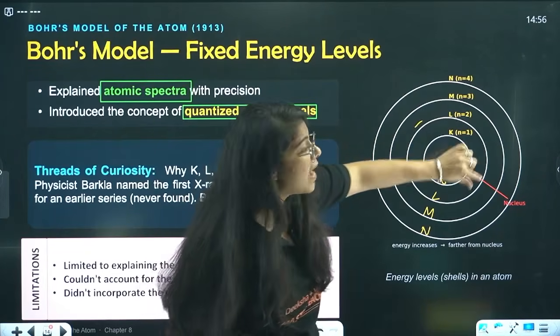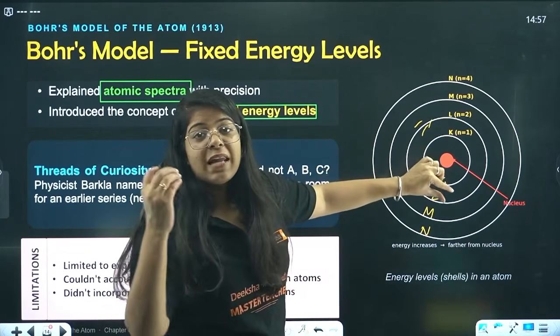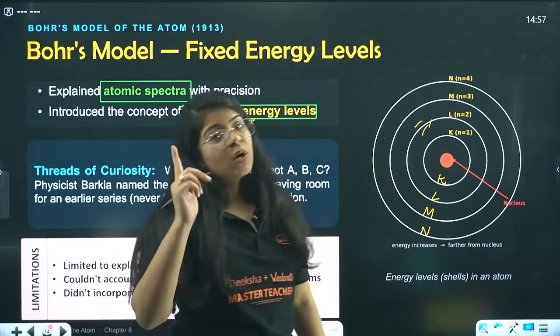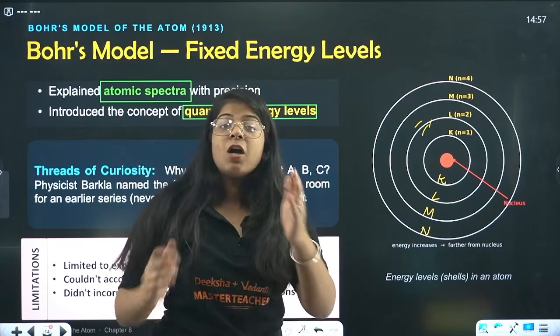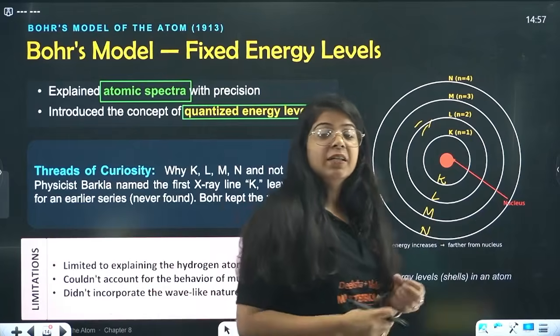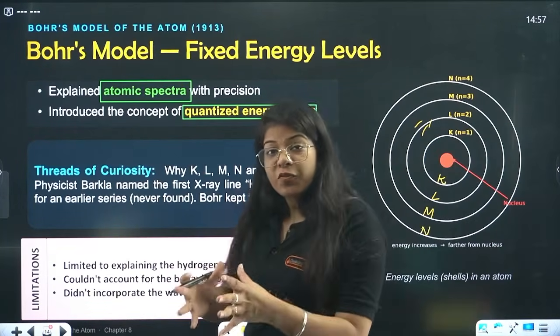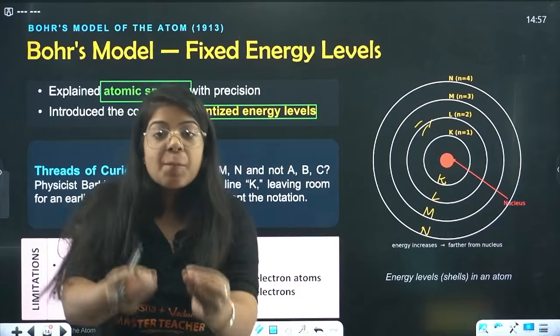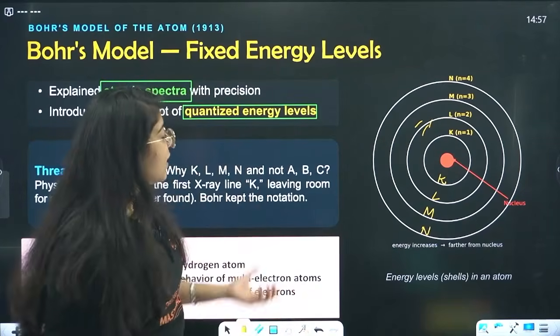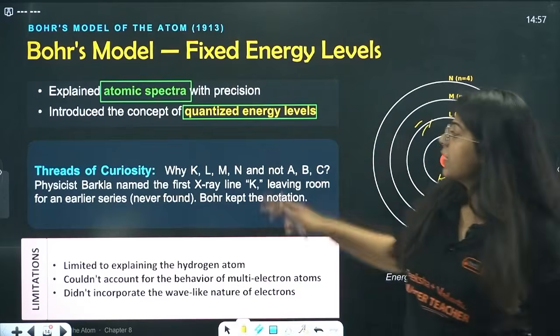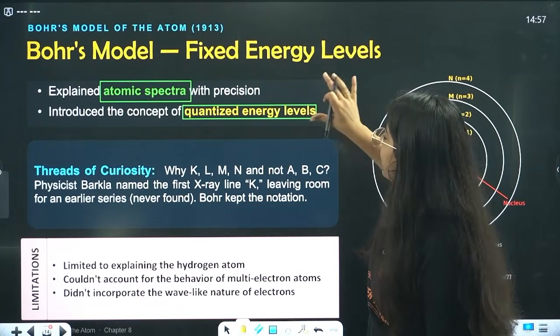Then M has one single amount of energy, which is different from all other shells, and we term it as quantized. That means their energy is fixed. It has a fixed number, and it cannot be the same as the others. That is called quantized energy levels.